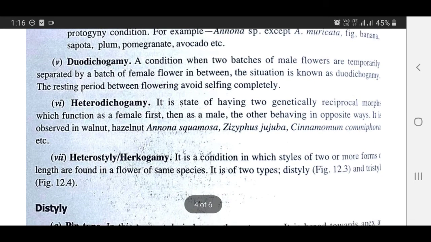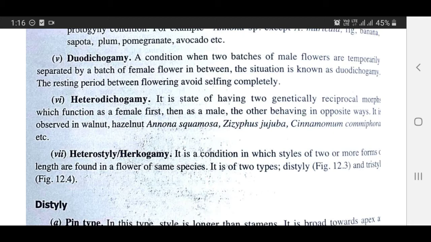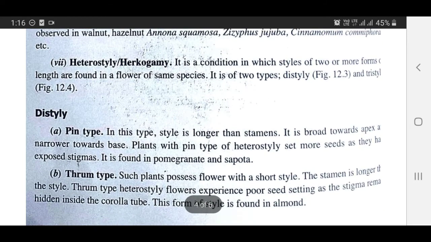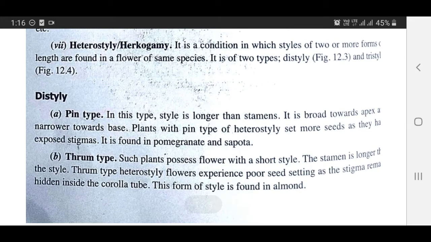Heterostyly, a form of hercogamy. It is a condition in which styles of two or more lengths are formed in flowers of the same species. It is of two types, distyly, in figure 12.3, and tristyly, in figure 12.4. Distyly is of pin type or thrum type. In pin type, the style is longer than the stamens. It is broad towards the apex and narrower towards the base. Plants with pin type heterostyly set more seeds as they have exposed stigma. It is found in pomegranate and sapota.